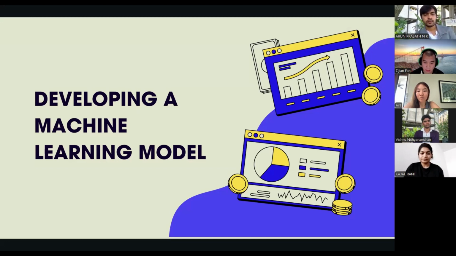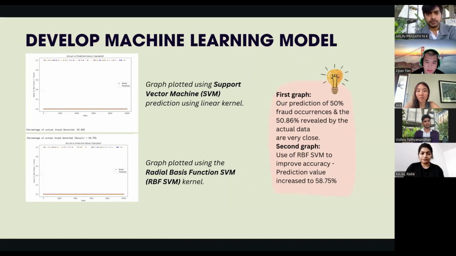I'm going to talk about designing a machine learning model. For designing a machine learning model in our project, we began using a support vector machine, the SVM, with a linear kernel to predict the fraud occurrences. As seen in our first graph, we achieved a prediction rate very close to the actual fraud rate, about 50%.